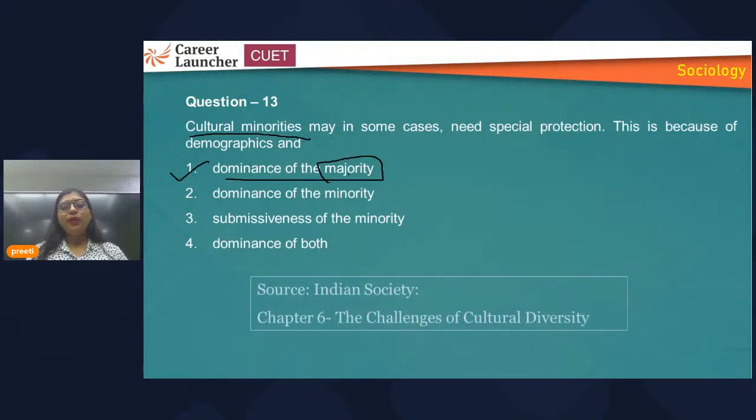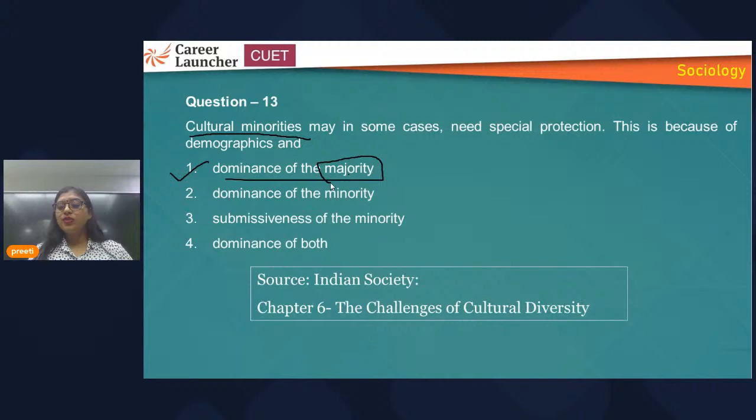Okay, so source of the question, that is chapter 6, challenge of cultural diversity, and correct answer is what? That is answer 1, that is dominance of majority. So you know what I have found? I have found that these questions have been directly taken from the lines in your chapter. They have framed them in the form of questions. Directly they have copied and pasted it and presented it in the form of question and answer. So it means nothing is out of the syllabus, everything is there in the chapter.